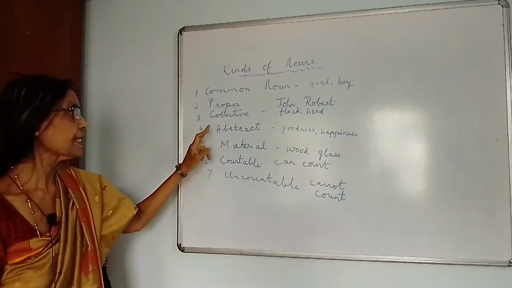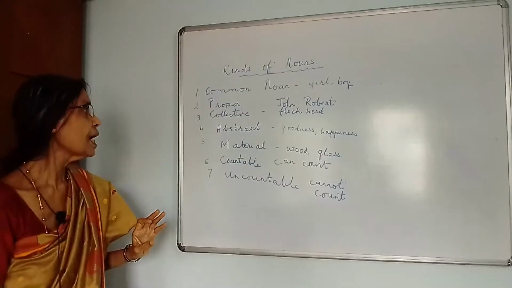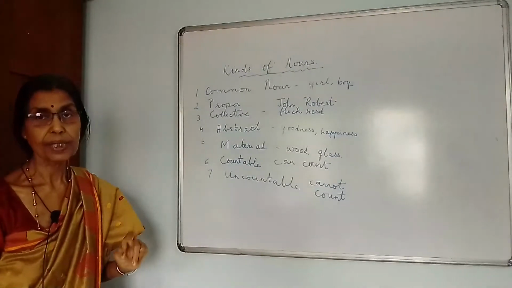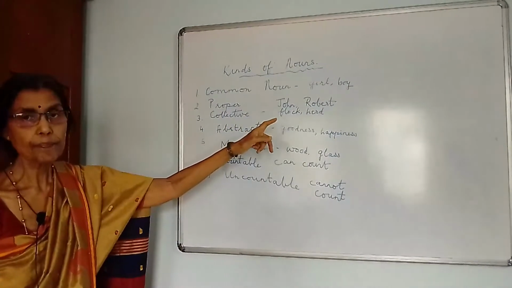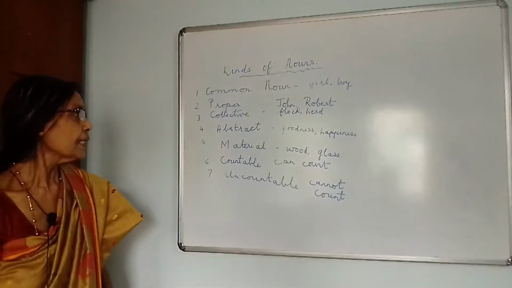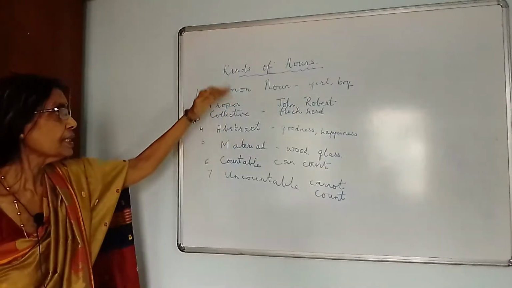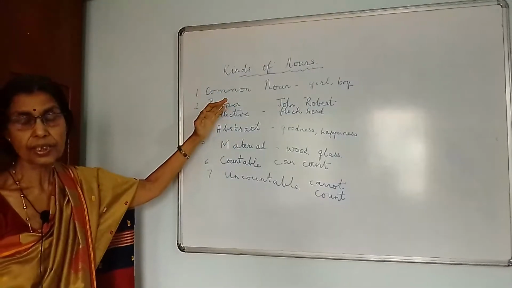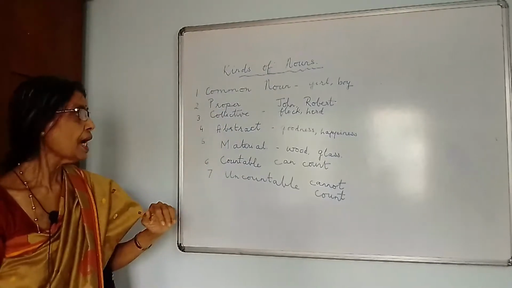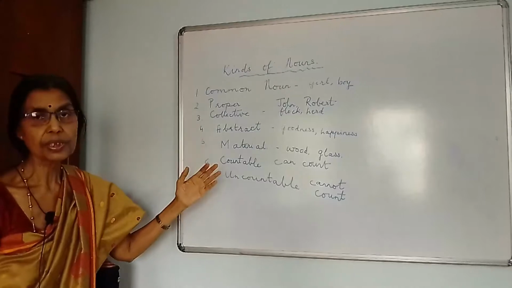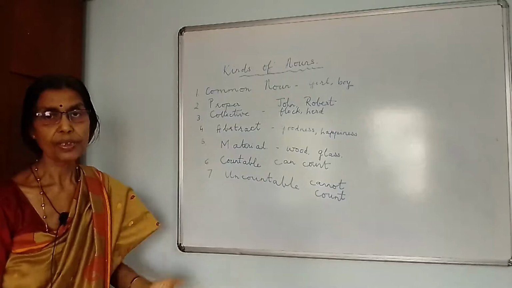Next, let's do with the collective noun, which is a group or a collection of things or person, but they are considered as one. For example, a flock of sheep, a herd of cattle, and many more are there. Next, we go to abstract noun. Now, abstract noun, for the others, we can see, touch, but for abstract noun, we cannot see or touch. We can feel them, and they generally denote an action or state or a quality.